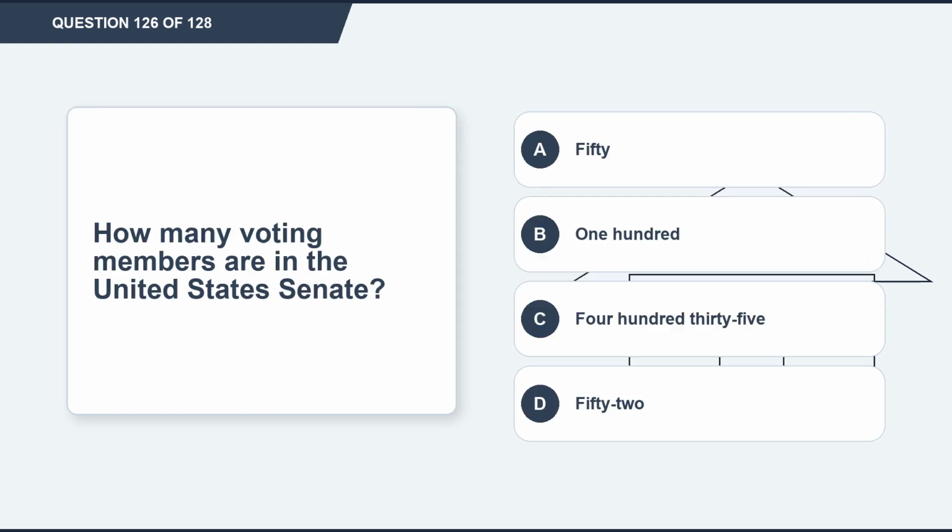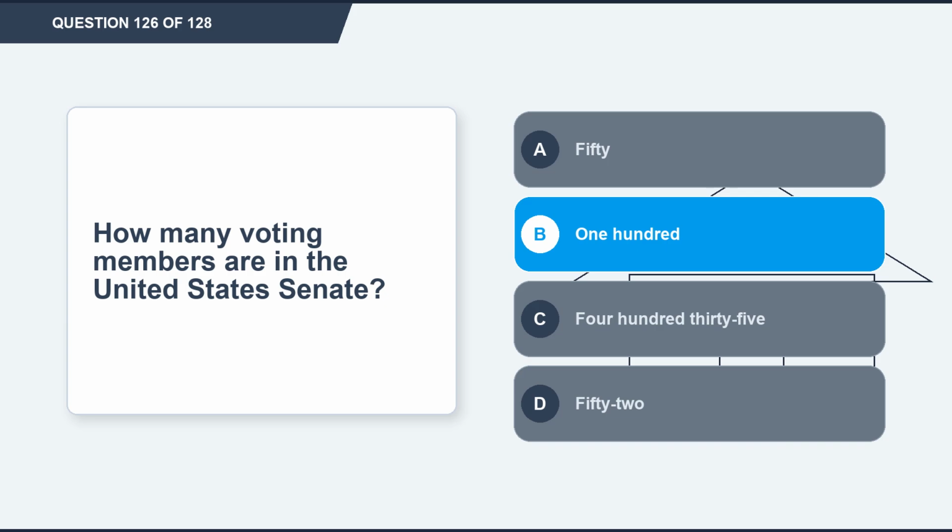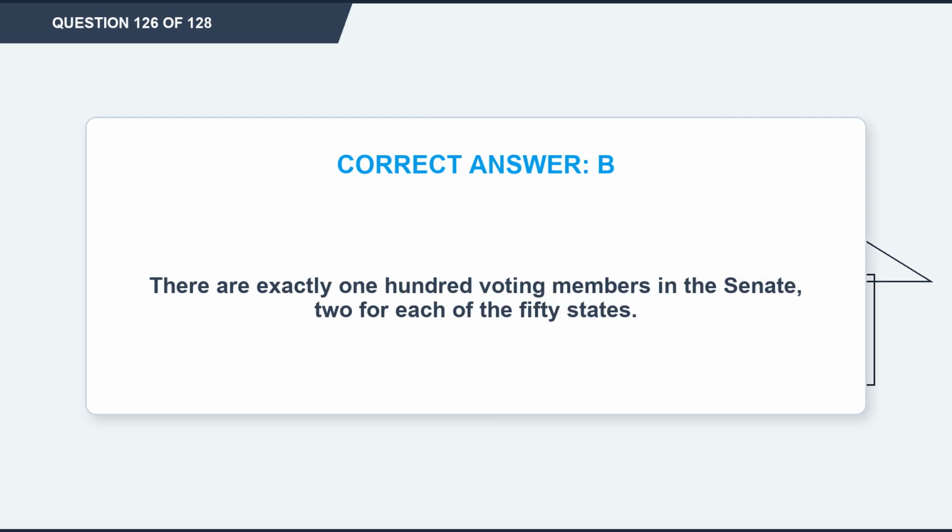Question 126. How many voting members are in the United States Senate? Option A, 50. Option B, 100. Option C, 435. Option D, 52. The correct answer is option B, 100. Explanation. There are exactly 100 voting members in the Senate, 2 for each of the 50 states.